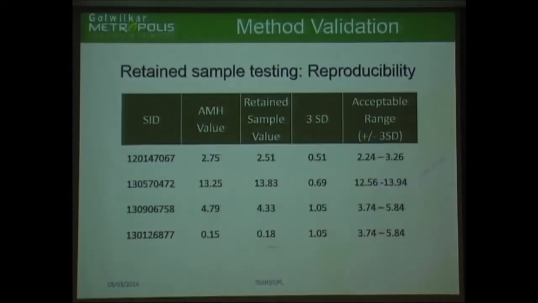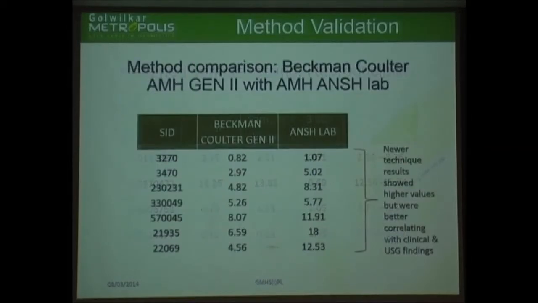We have also done reproducibility testing on repeat sample testing, and we can see that this is very well within acceptable range. We have also done comparison with the existing AMH Gen 2 kit prior to shifting to the AMH Ansh Lab kit. And we can see that though the newer technique results showed higher values, they were better correlating with the clinical and USG findings.